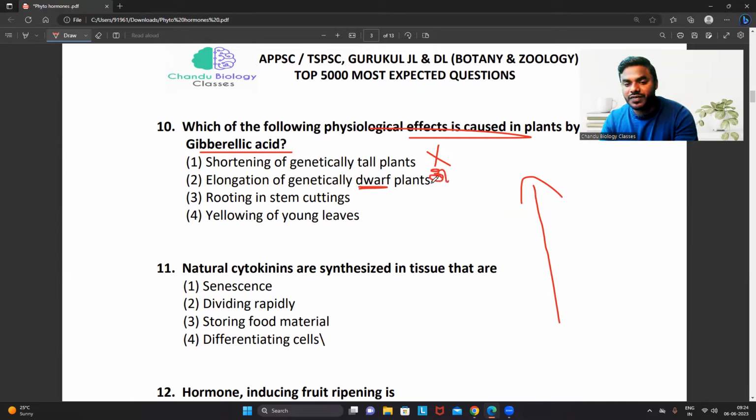Sometimes, friends, instead of dwarf plants, they can ask which plant hormone is involved in elongation of rosette plants, which grow on the plane of the ground. So in rosette plants and genetically dwarf plants, elongation can be mediated by gibberellic acid. Rooting in stem cuttings is by auxin. Yellowing of young leaves is because of lack of the hormone cytokinin. We all commonly know that. Hence the correct answer is 2.